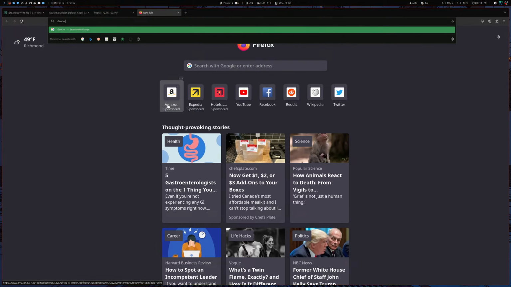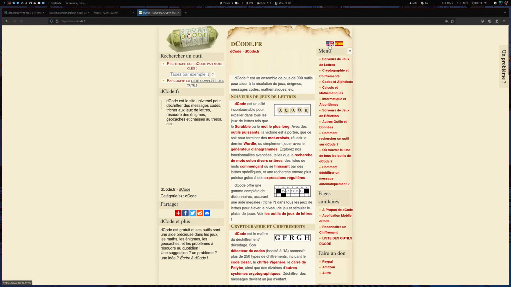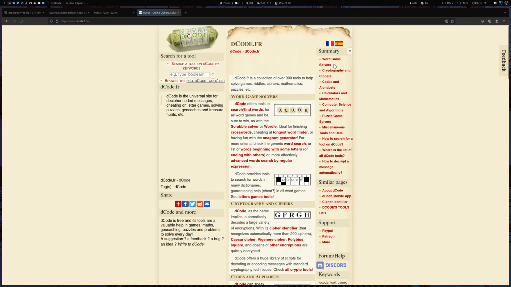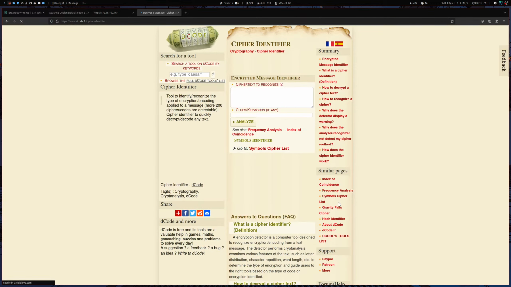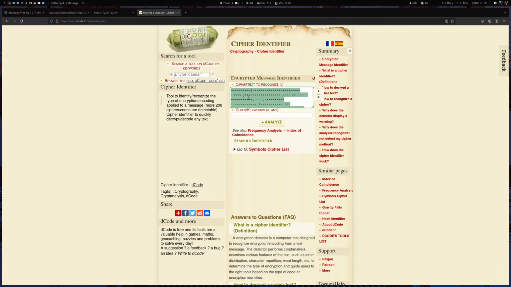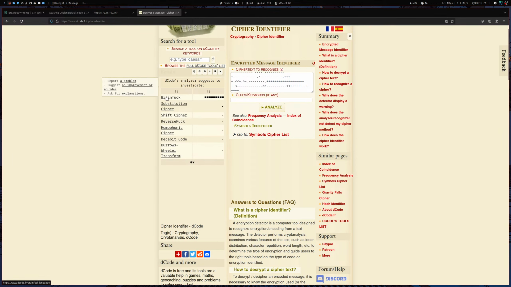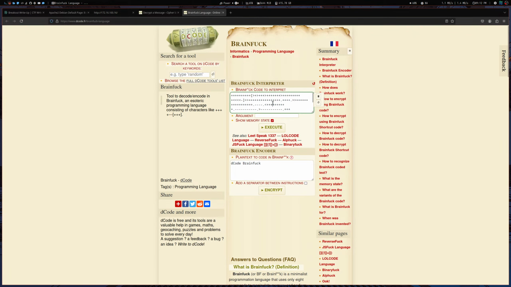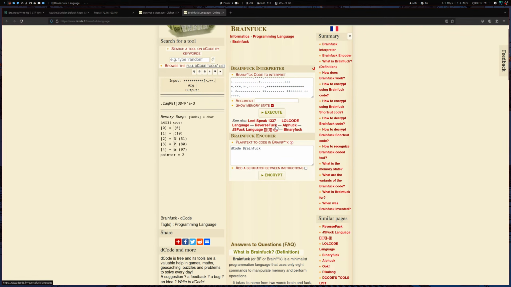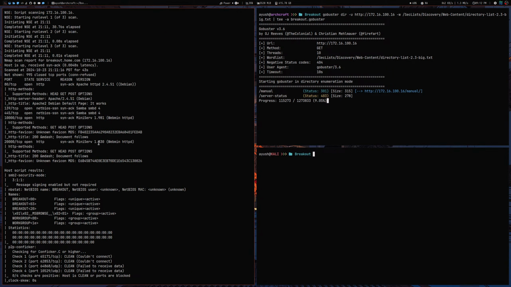Let's ask decode.fr what exactly this is. English please. Cipher identified. Let me just paste it again. Analyze. It says it's brainf. Just paste it again because sometimes it doesn't take the whole input. This seems to be the password of something. We need to find a user.